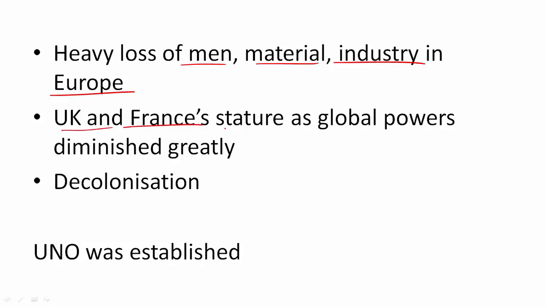UK and France's stature as global powers diminished greatly, because they had needed the help of the USA again in World War I and in World War II. The process of decolonization started and UNO was formed. Under this decolonization, India got its independence, and many other countries in Africa got their independence in the 1950s and 1960s. UNO was established instead of the League of Nations, and the main purpose was to prevent a World War III.